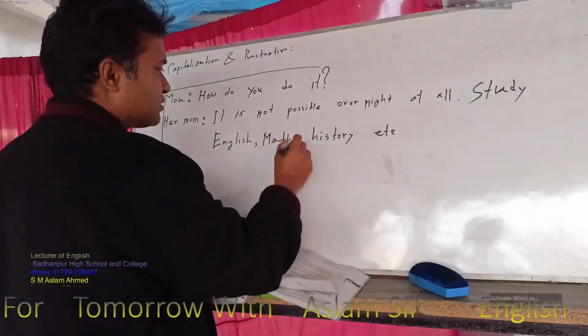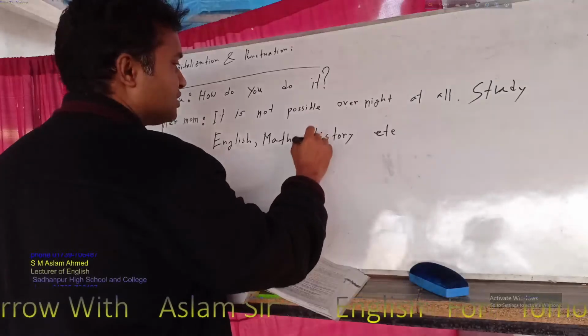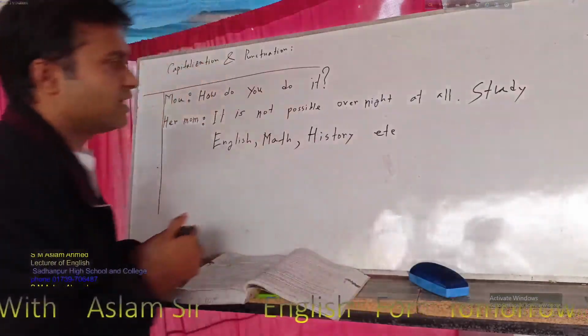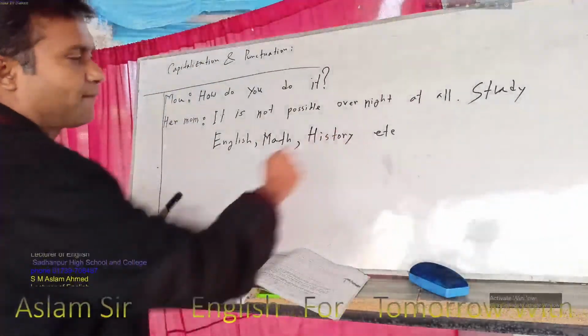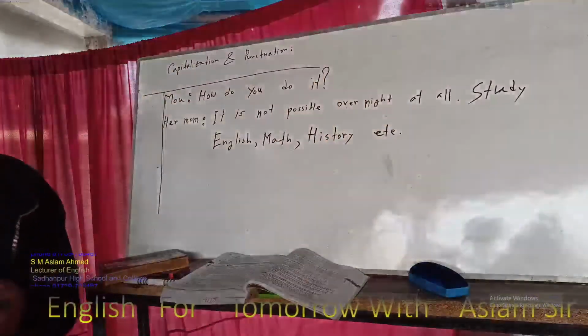And next one is comma. Next one is history. So history is capital. And next one is etc. So do you need any comma here? No, because this is the last position. And finally you can see the full stop. Okay? Thank you.